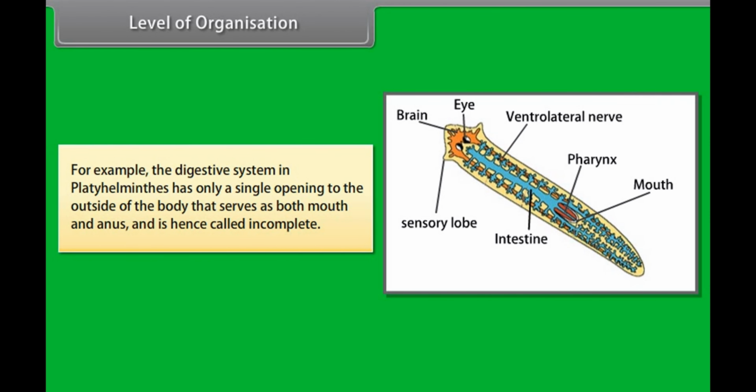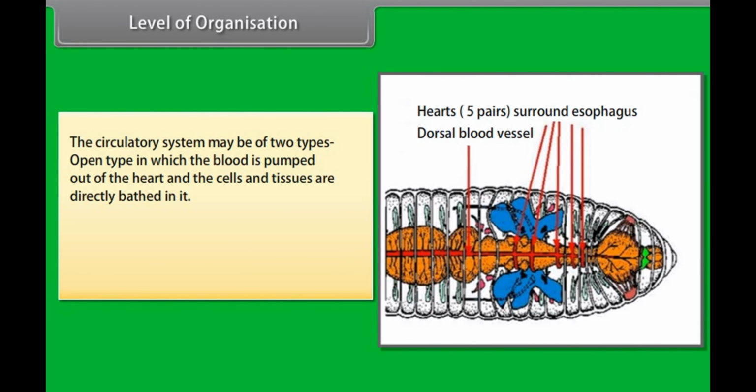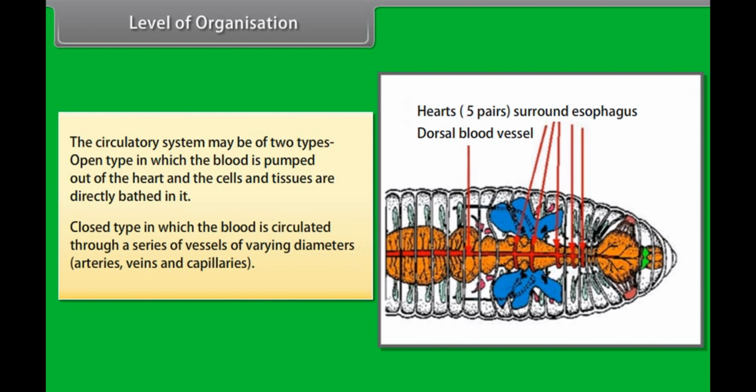For example, the digestive system in Platyhelminthes has only a single opening to the outside of the body that serves as both mouth and anus and is hence called incomplete. The circulatory system may be of two types: open type, in which the blood is pumped out of the heart and the cells and tissues are directly bathed in it; closed type, in which the blood is circulated through a series of vessels of varying diameters, that is, arteries, veins, and capillaries.